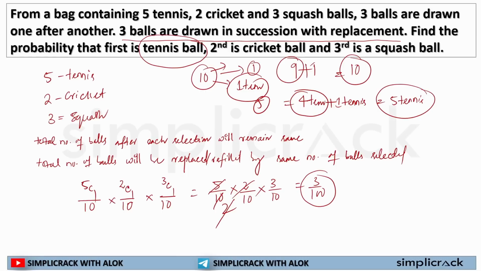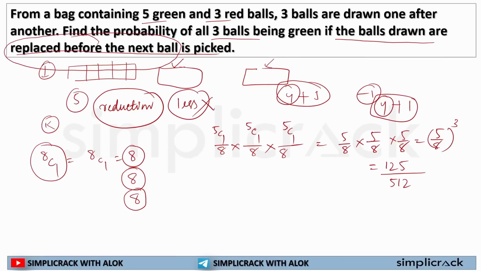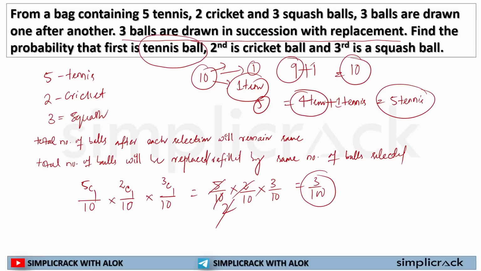Okay. In the previous case, we were selecting only one type of ball. That's why we saw that we were selecting only green balls. But in this case, we are selecting different balls. So the number of balls will remain the same and the number of each type of ball will always remain the same, as it is being filled up before the selection of the next.